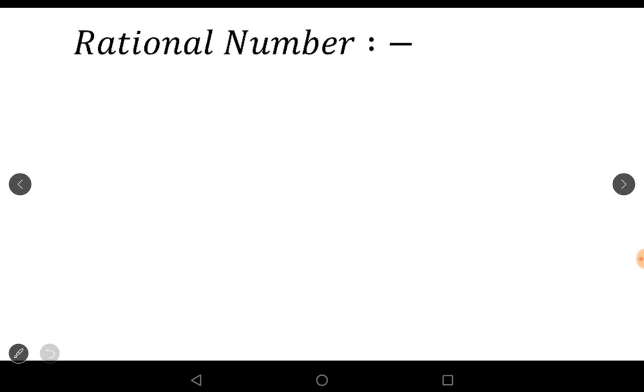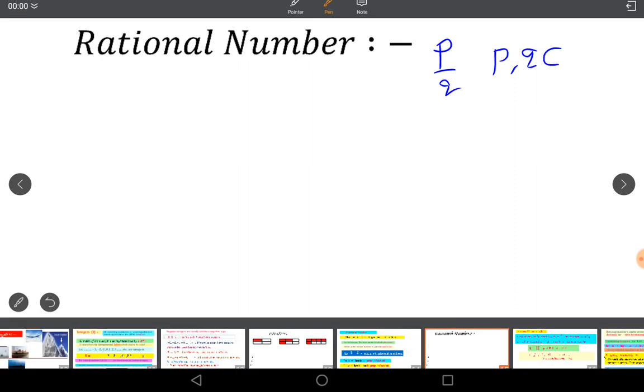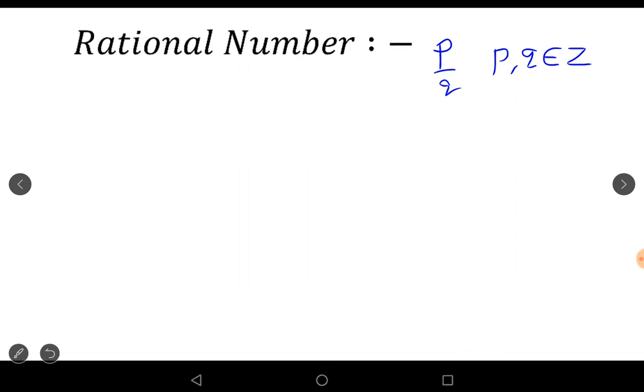Decimal numbers means a number that has a decimal point. Those numbers are called decimal numbers. Rational numbers means a number in the p by q form. Any number in the p by q form, where p and q are both integers and the denominator q is not equal to 0, is called a rational number.